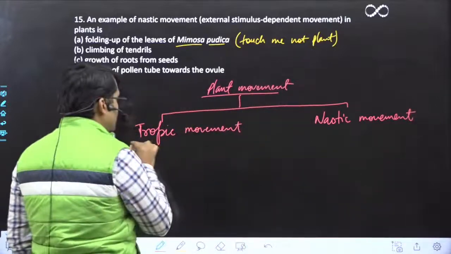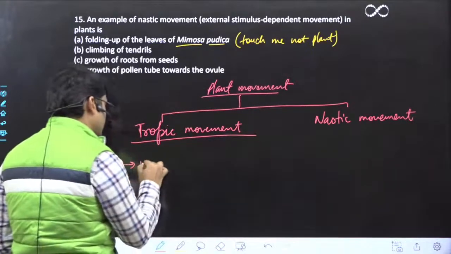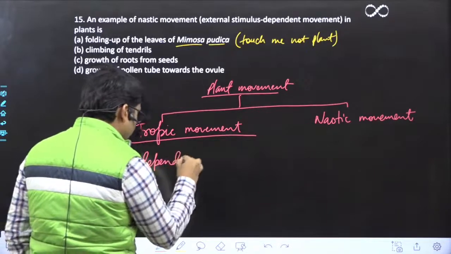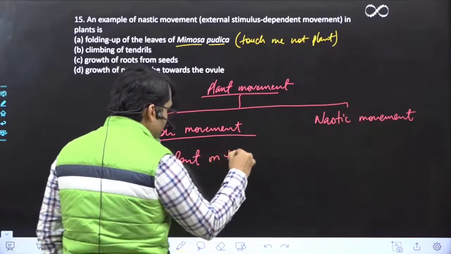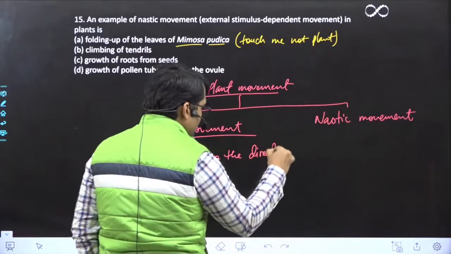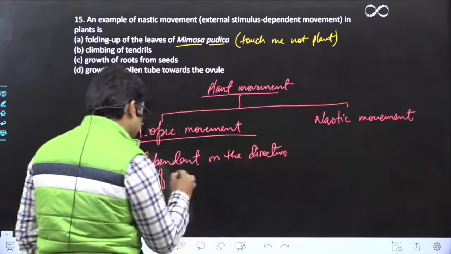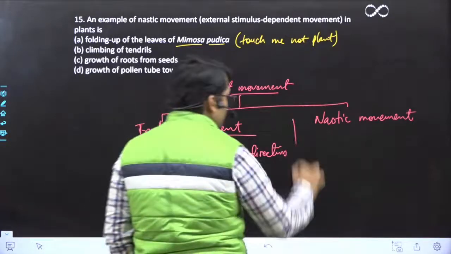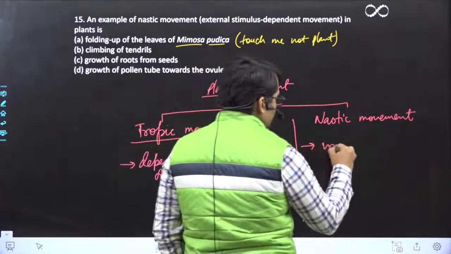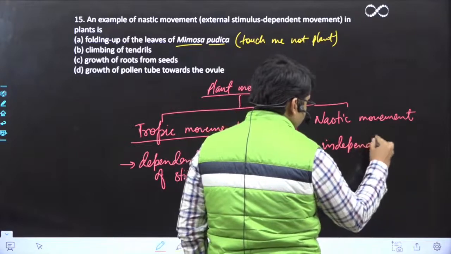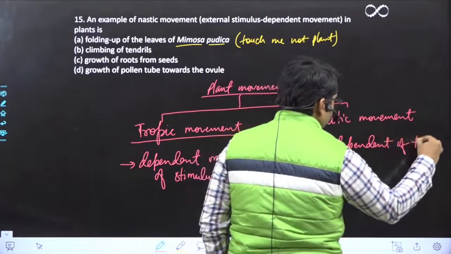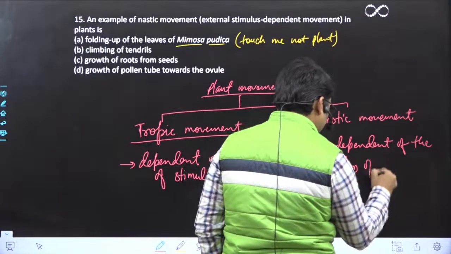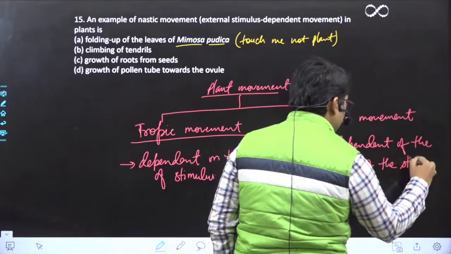ठीक है? Tropic movement, it is dependent on the direction of stimulus. Okay? And when we are talking about the nastic movement, it is independent of the direction of the stimulus. कहने का मतलब क्या है?